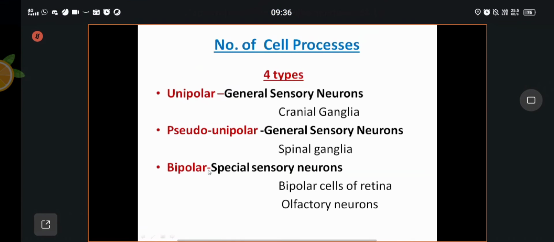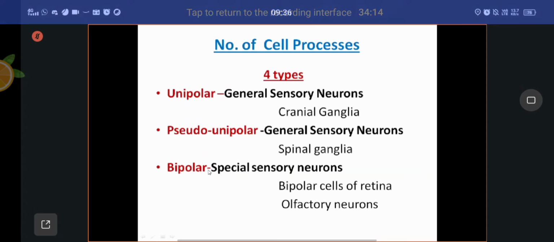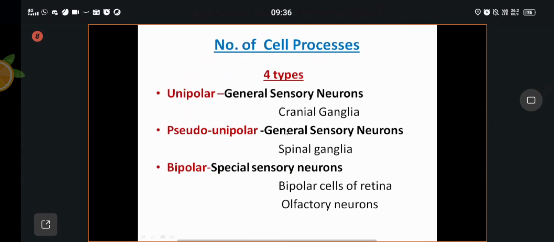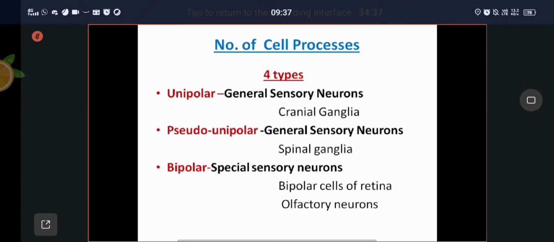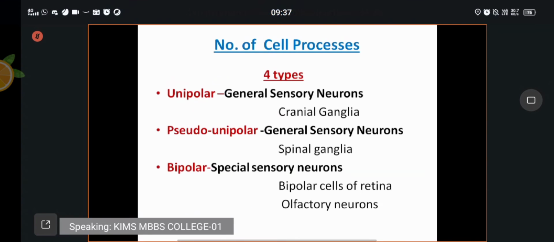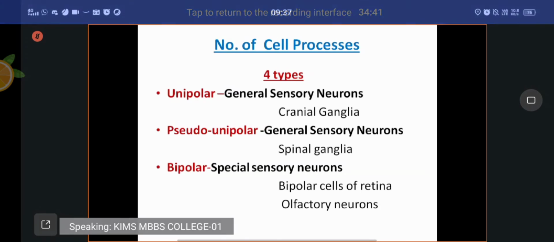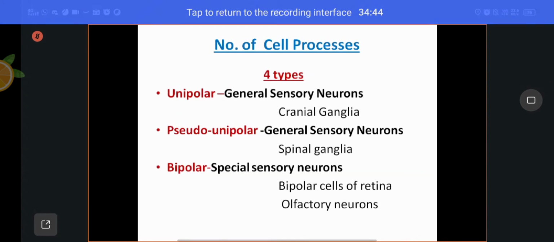The bipolar neurons. It has got two cell processes. One represents dendrite, other represents axon. These are also sensory neurons, but not general. They are special sensory neurons. The bipolar cells of retina, retina for sense of sight. Special senses are for sight, taste, smell, and hearing and balance.